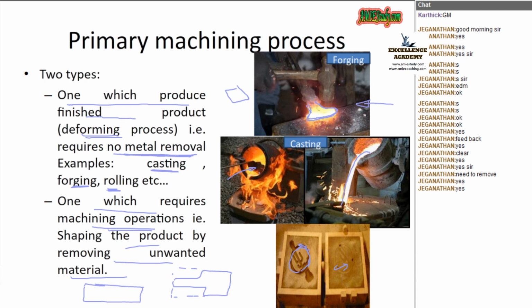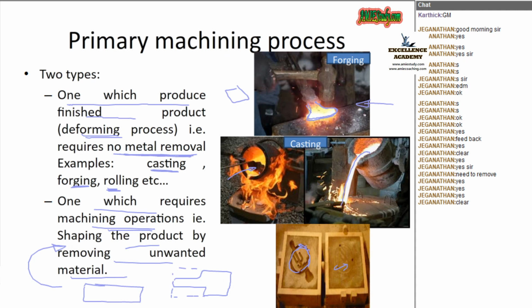Am I right? That is the second case. Anyway, you will get the final product by means of a single process, either by forging, or by casting, or by machining. Clear? That is called the primary machining process.